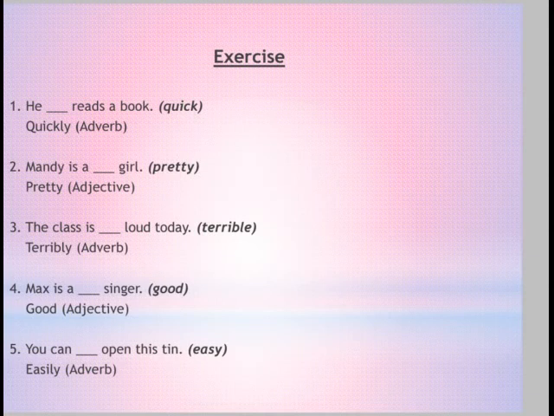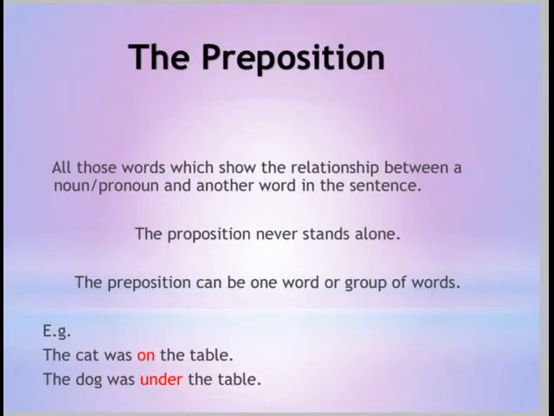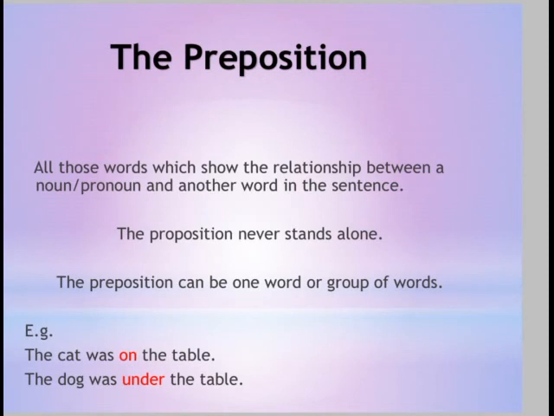And here we have exercises that we can see over here. He dash reads a book. He quickly reads a book. Mandy is a pretty girl. That is an adjective, and quickly is an adverb. The class is terribly loud today. That is an adverb. Max is a good singer. Adjective. You can easily open this tin. Adverb. The preposition. Sixth. That is preposition.